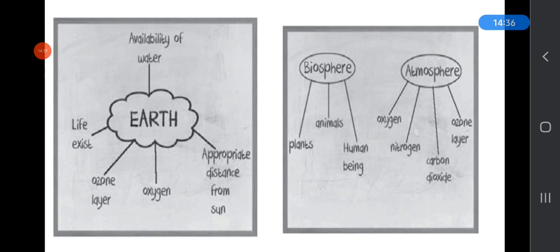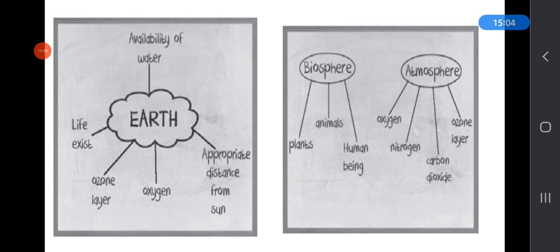The atmosphere is a vast blanket of gas around the earth. It is a mixture of gases. In the atmosphere, 78% nitrogen is present, 21% oxygen is present, and other gases like argon, carbon dioxide, hydrogen and helium are also present. It acts like a blanket for the earth and protects the earth from harmful rays of the sun.